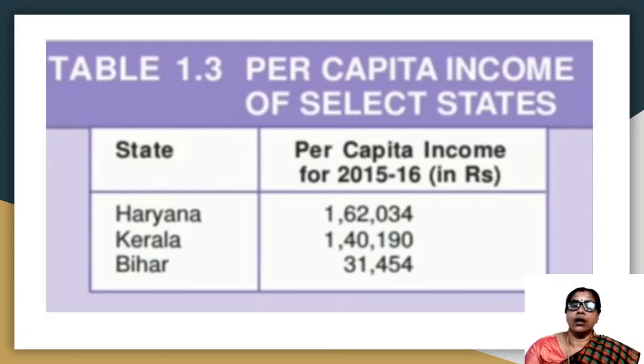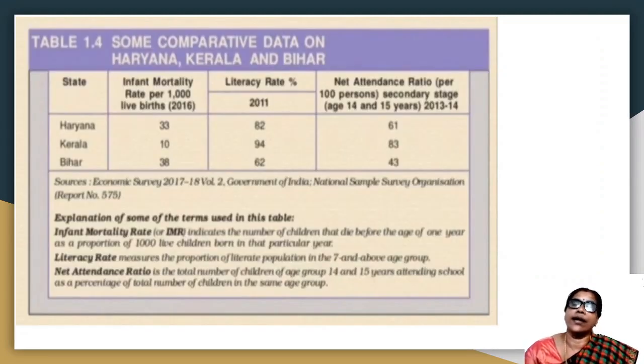31,454. Looking at this tabular column, we can say that Haryana has more per capita income than Kerala and Bihar. So Haryana is more developed. Can we come to a conclusion that Haryana is more developed compared to Kerala, only looking at the per capita income? No, it is not a correct measure. So let us see some more data.